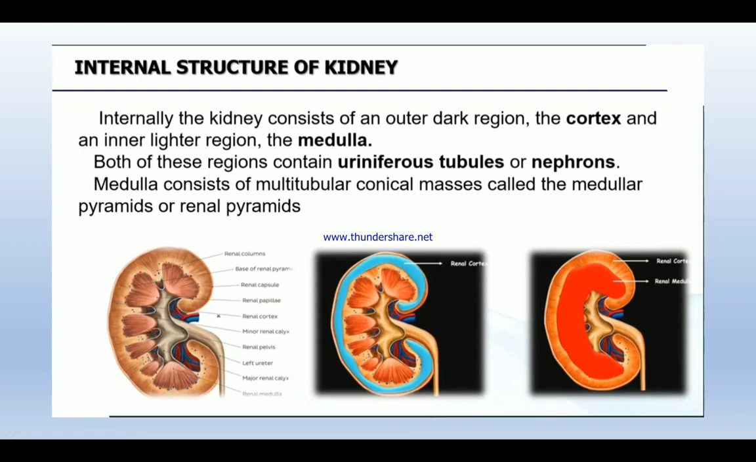multitubular conical masses called the medullary pyramids. So cone shaped masses are there. Can you notice? They are in pyramid shape, right? So they are called medullary pyramids, or you can say renal pyramids. Renal denotes kidney. So renal pyramids are present in the medulla region. Medulla region means the middle region. So the whole kidney is made up of what? Nephrons. Remember that. Very important.